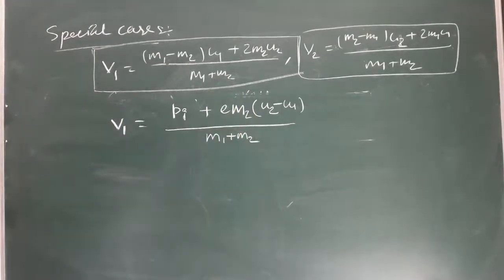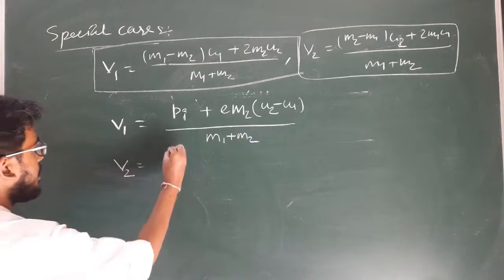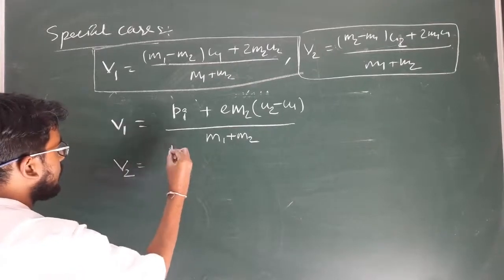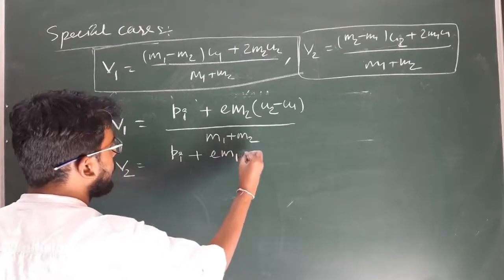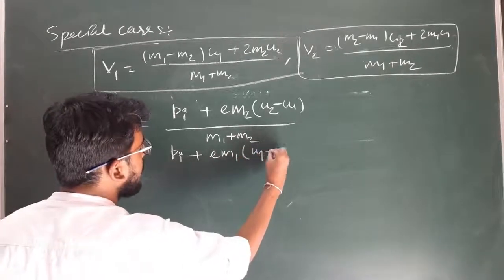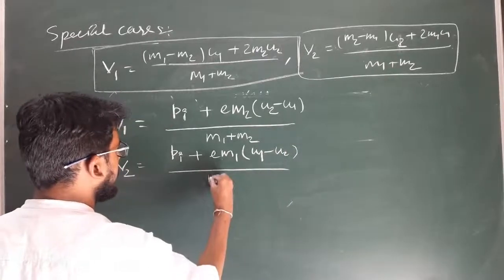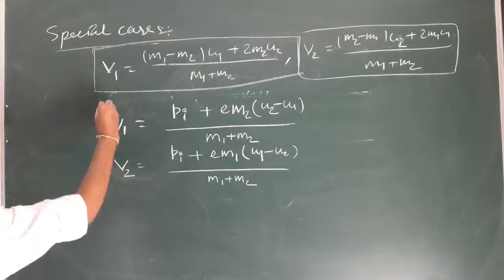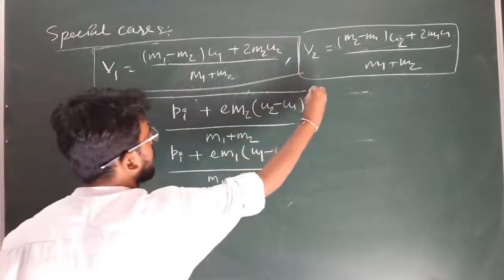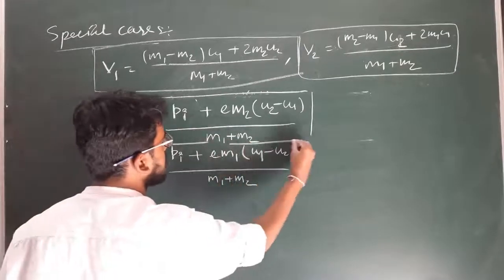Clear? Similarly, the velocity of separation of the second particle can be written as initial momentum of the system plus e m1 (u1 minus u2) divided by m1 plus m2. So these are the formulas for velocity of separation for any type of collision.